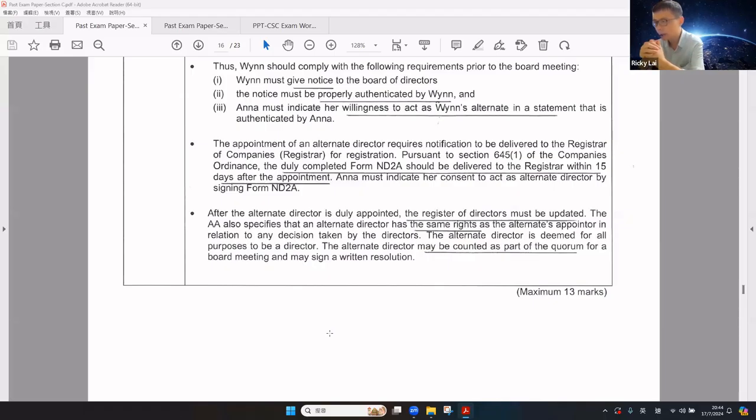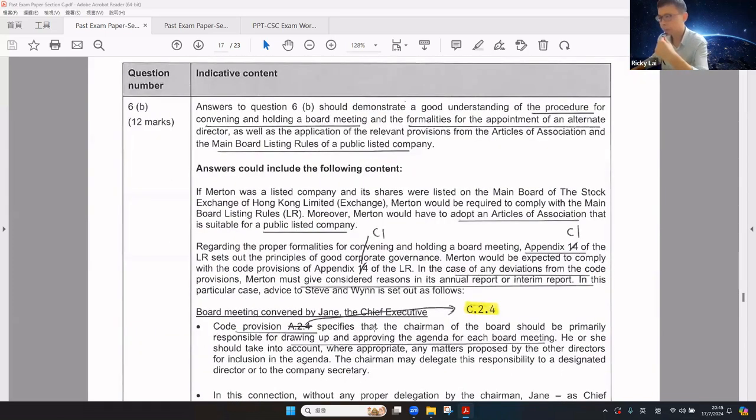The article specifies that the alternate director has the same rights as the appointer in relation to any decision by the directors. The alternate director is deemed for all purposes to be a director. The alternate director may be counted as part of the quorum for the board meeting and sign a written resolution.